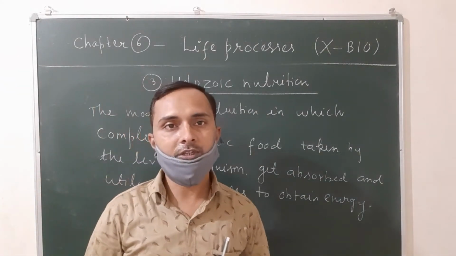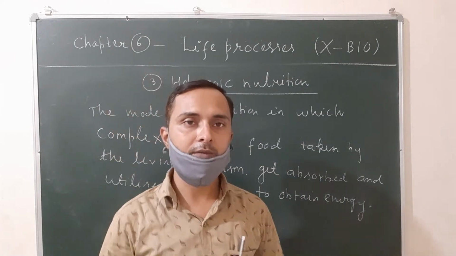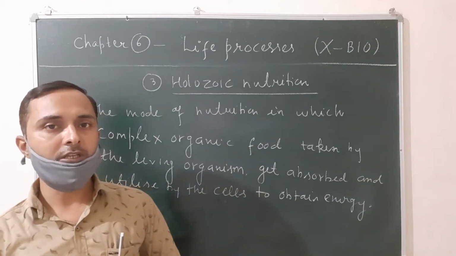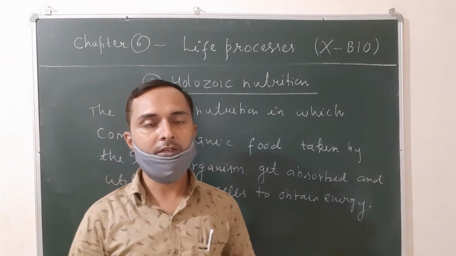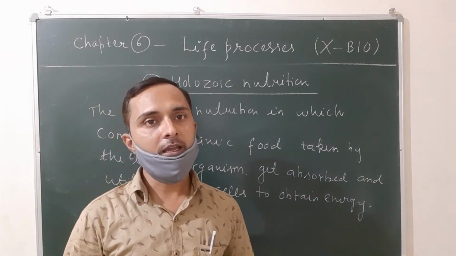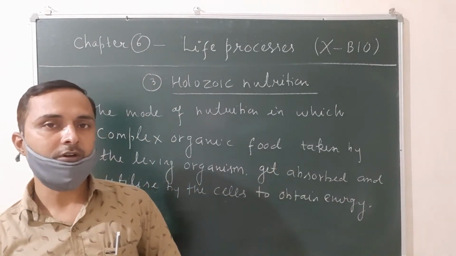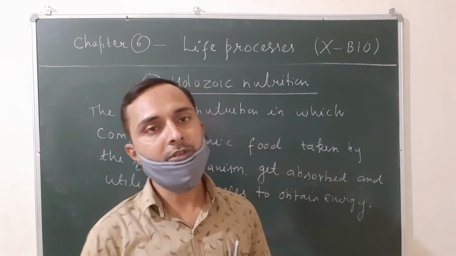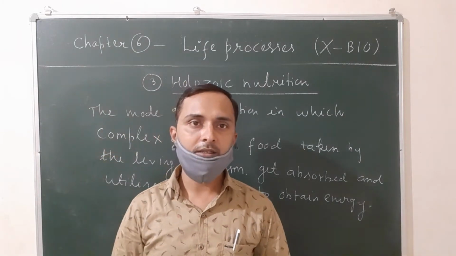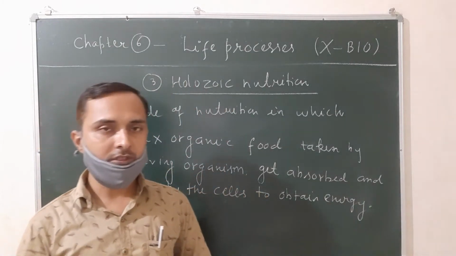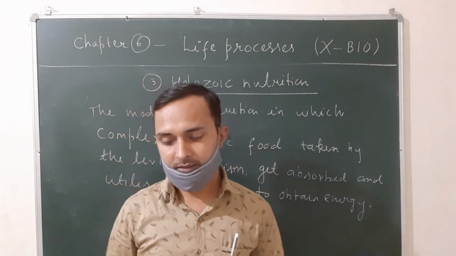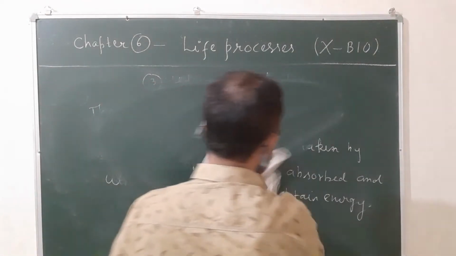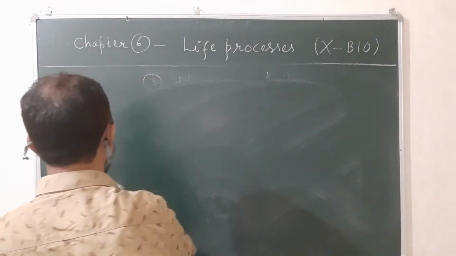And this type of nutrition is found in both unicellular and multicellular living organisms. An example of a unicellular living organism is amoeba and of a multicellular one is human beings. The complete process of holozoic nutrition occurs in the following 5 steps, represented by ingestion, digestion, absorption, assimilation and egestion. So let us see the steps of holozoic nutrition. There are 5 steps of holozoic nutrition.